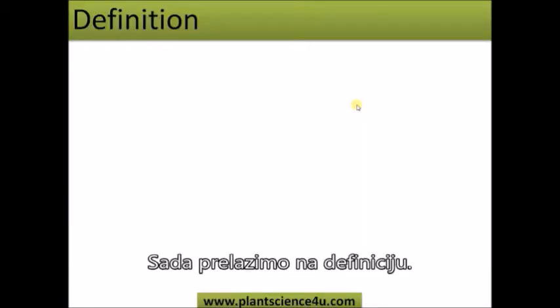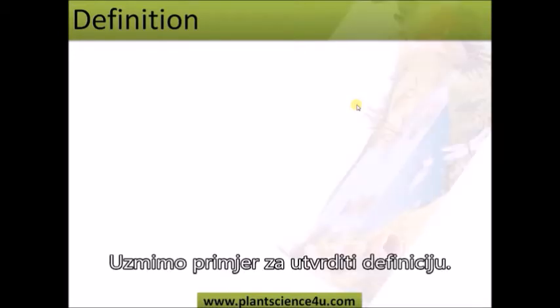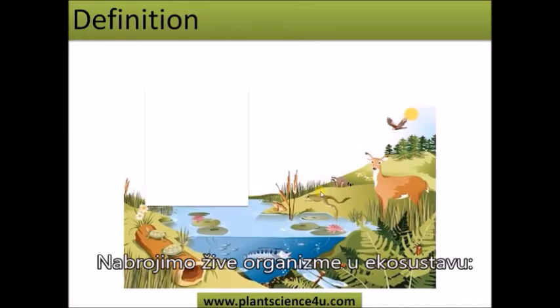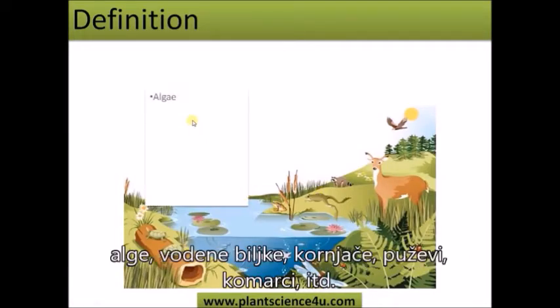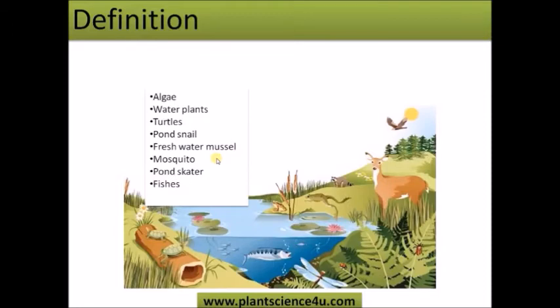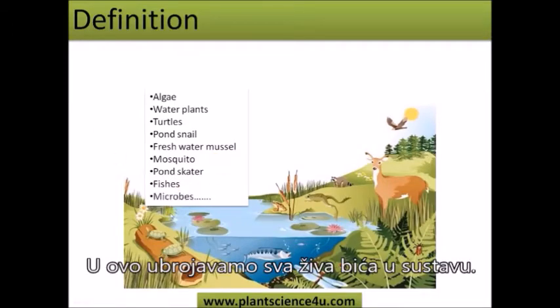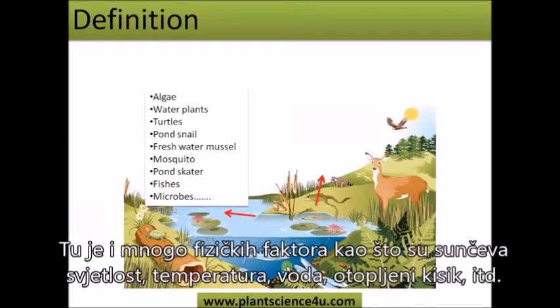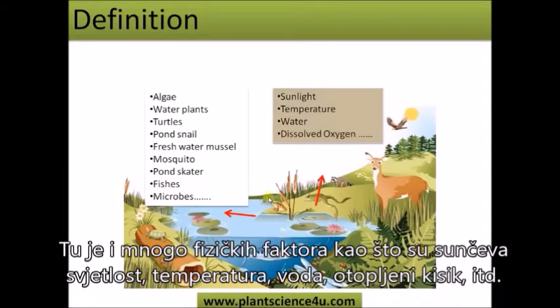Now moving to the definition. Let's take an example to make out the definition. This is a pond ecosystem. Let us list out the living beings in the system. There is algae, water plants, turtles, pond snail, freshwater mussel, etc. And these constitute living beings in the system. And there are many physical factors also, like sunlight, temperature, water, dissolved oxygen, etc.